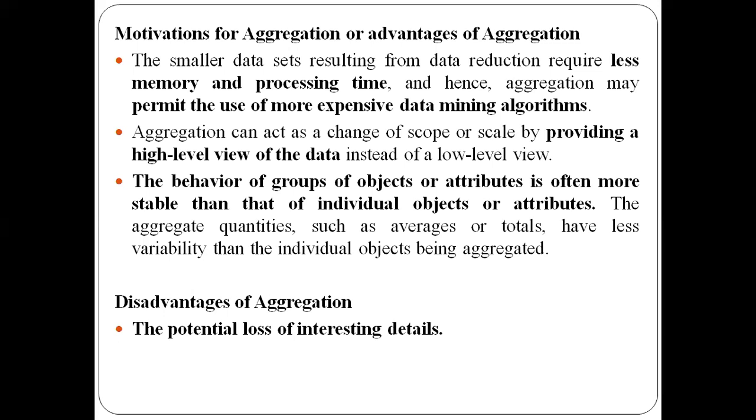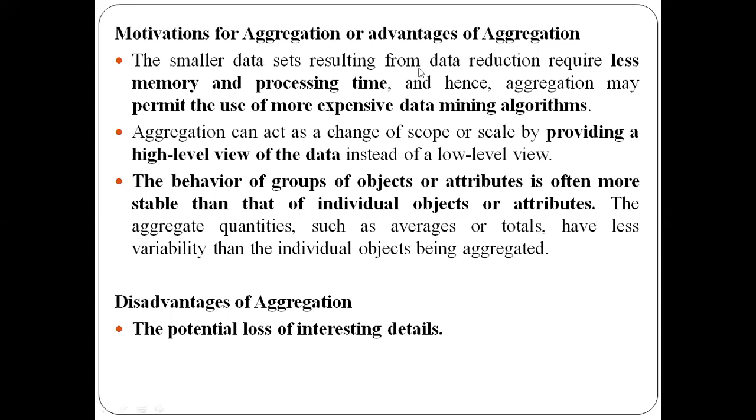For example, if you consider aggregated values like averages or totals, they are not going to vary frequently here. There will be less variability in that data compared to the individual objects or attributes. So the behavior of the group of objects or attributes will be stable whenever you consider a group of aggregated data, compared to the individual objects or attributes, which will not be stable here. So these are the advantages of using aggregation.